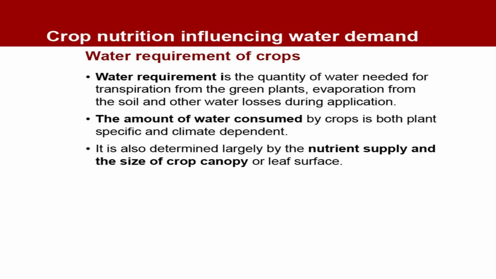Let us see how crop nutrition influences water demand. First of all, let us understand water requirement of crops. Water requirement is the quantity of water needed for transpiration from the green plants, evaporation from the soil and other kinds of water losses during application. The amount of water consumed by crops is both plant specific and climate dependent. It is also determined largely by the nutrient supply and the size of crop canopy or leaf surface.